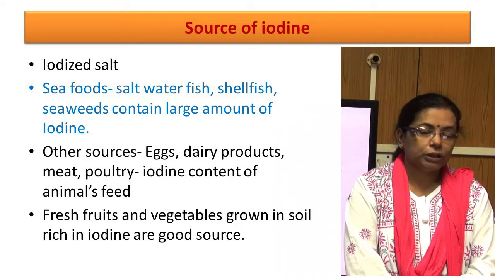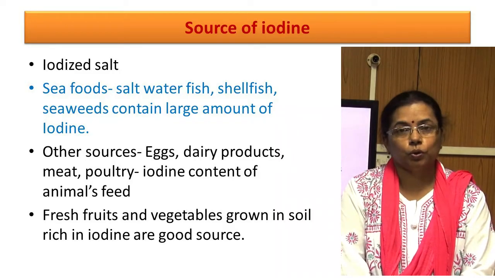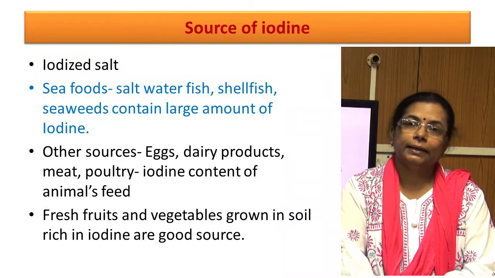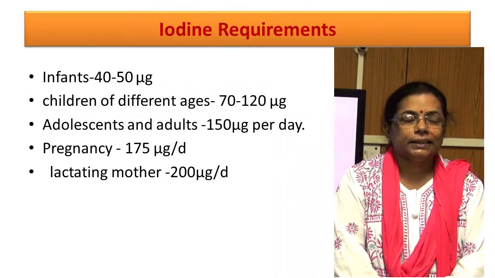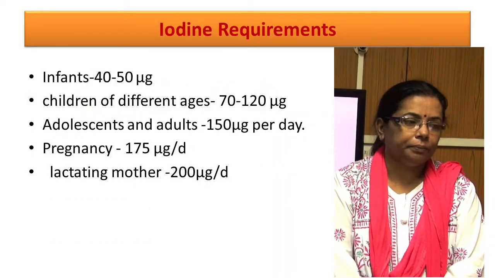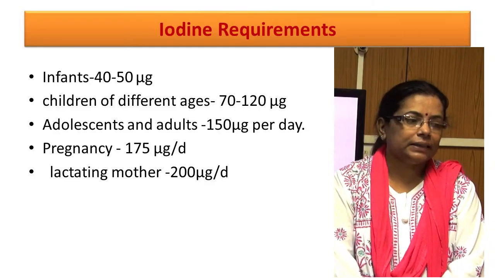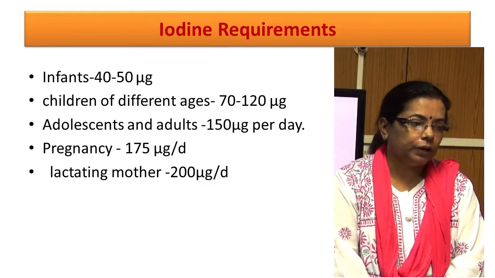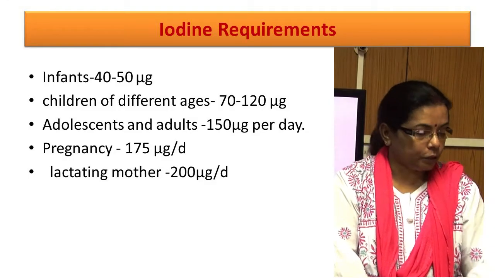Fresh fruits and vegetables grown in soil rich in iodine are also a good source. Otherwise, if it is grown in deficient soil, then it will also be a poor source of iodine. Adolescents and adults need 150 microgram per day. During pregnancy, an additional 25 microgram per day has been recommended. During lactation, an additional 50 microgram per day has been recommended.